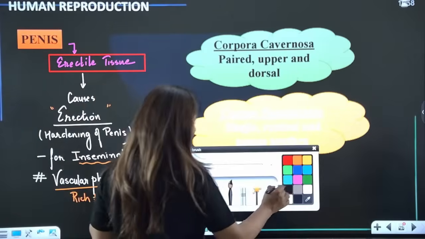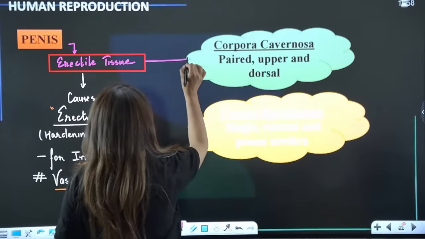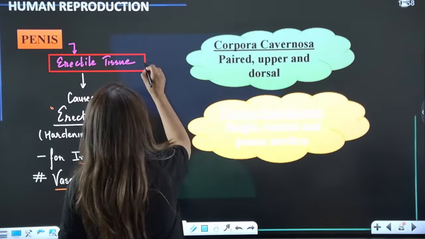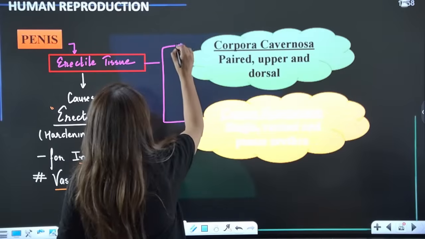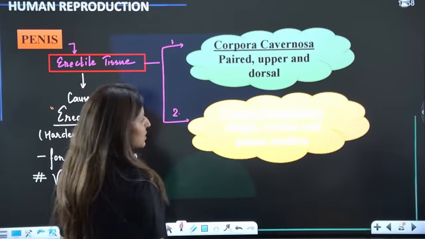Now, erectile tissues are of two types, guys. One, we have corpus cavernosa, and second, we have corpus spongiosum.